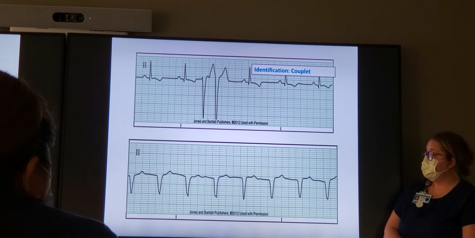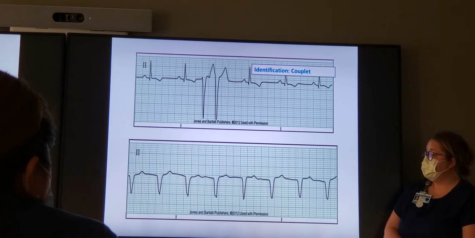Right, are we regular or irregular? We're regular. Do we have P waves? No. So we're thinking it's either junctional or ventricular. What is our QRS doing? Wide. Wide, so it has to be ventricular, because our rate is 1, 2, 3, 4, 5, 6, 7, 8. So that's what makes it ventricular.